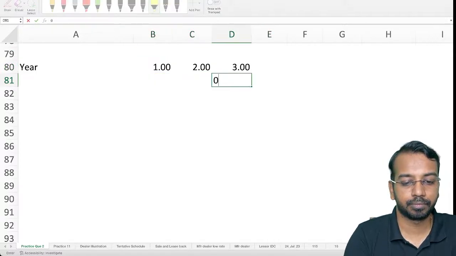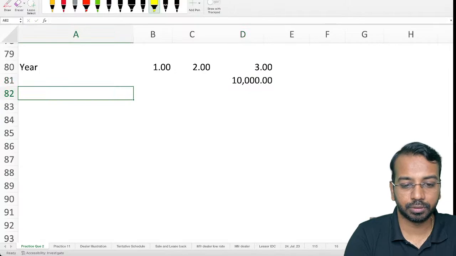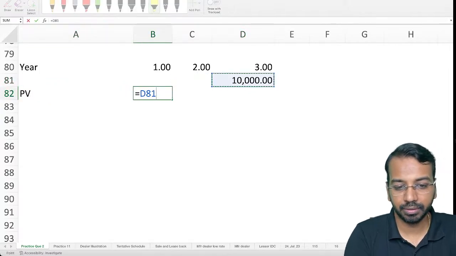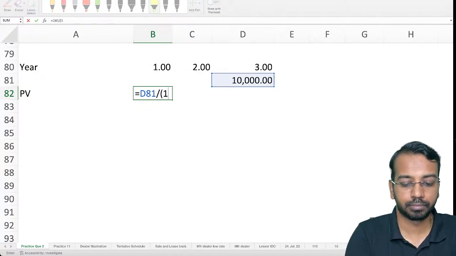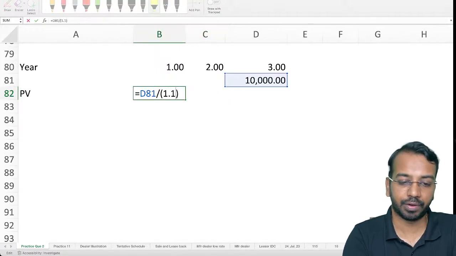So present value will be 10,000 divided by, let's say our favorite discount rate, 10%. For 3 years, we get 7513.